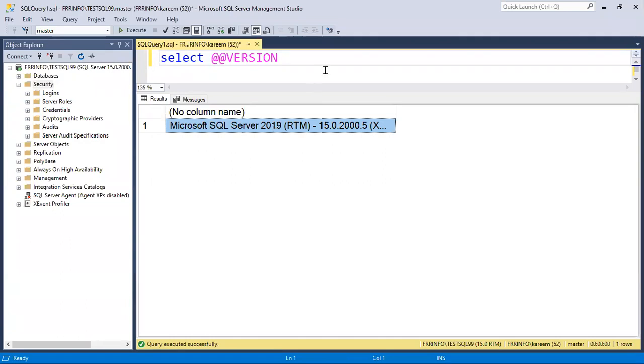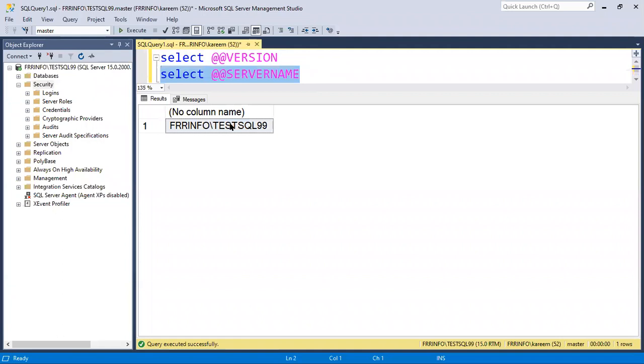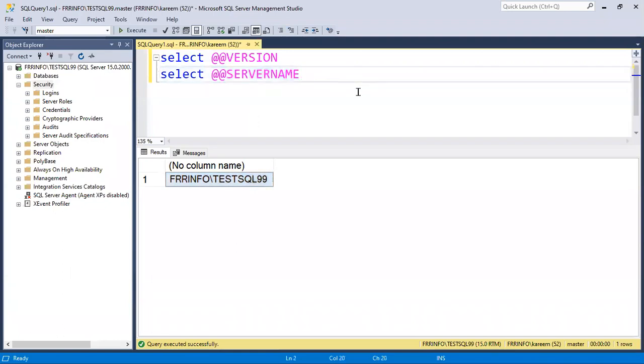The same way, select @@servername. These are simple commands we can remember. If lengthy commands are there, we can store those commands in a file and use them.